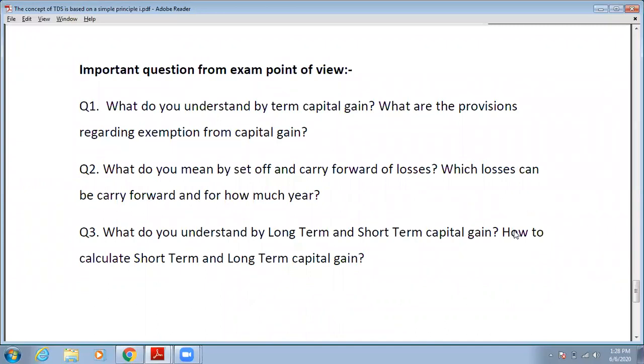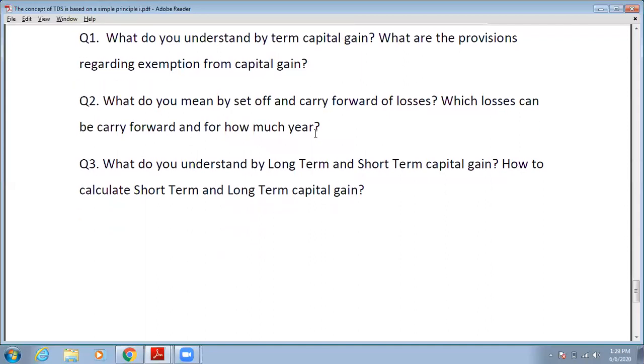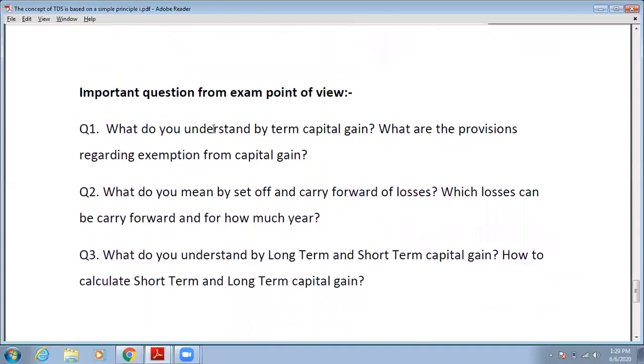From the next lecture we will start the fourth unit, but there are some important questions from this unit from the exam point of view. First of all, the question may arise: what do you understand by the term capital gain? What are the provisions regarding the exemption from capital gain? In this, you have to explain what capital gain is, then you have to explain all the exemptions under section 54, that is 54, 54F, 54G, 54C. All these exemptions you have to explain.